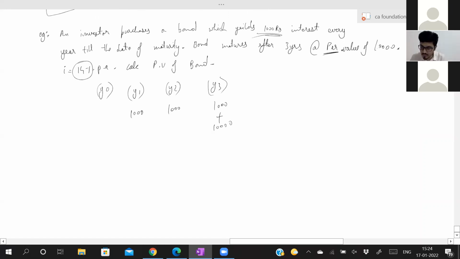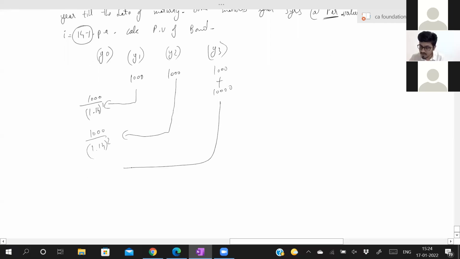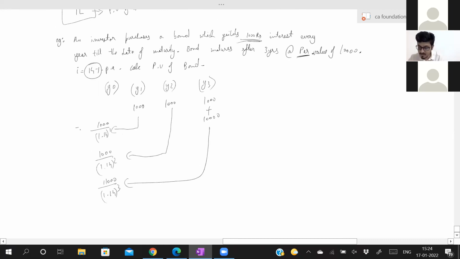When the interest rate is 14%, the present value will be 1,000 divided by 1.14 to the power 1. This value will be 1,000 divided by 1.14 to the power 2. And this value will be 11,000 divided by 1.14 to the power 3. Now can someone tell me the answer?